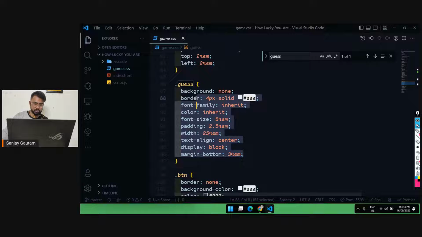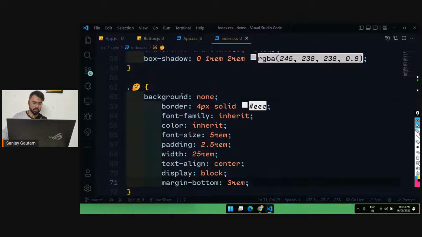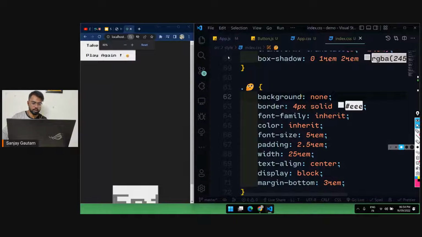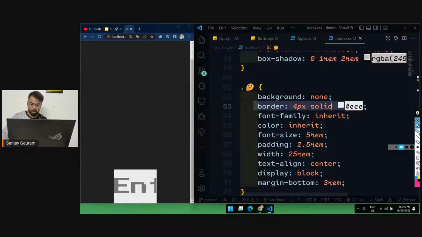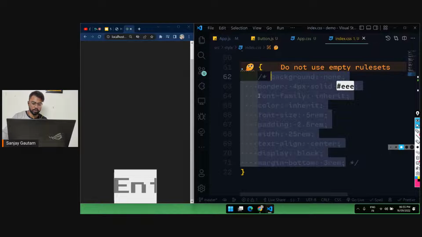Yeah, so this is the class for the input field. Let's just click over here and save. A little bit of formatting as well. I think I need a refresh here as well. Okay, it's looking too huge. I don't know why. Let me just remove the background, none. Obviously border, font-family inherit. Okay, I think I have to do all of my styling by myself.